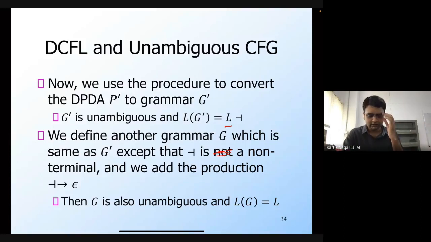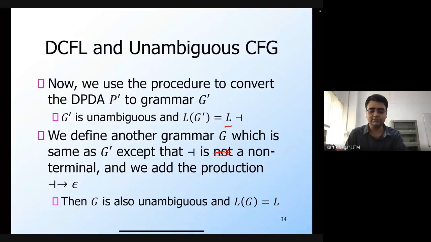Now since this end marker is no longer a terminal, any particular derivation of a string in the language of this grammar will have to use this epsilon production rule. Therefore the language accepted by this new grammar G is exactly going to be L, and G is still unambiguous.